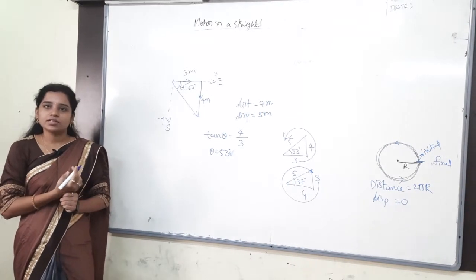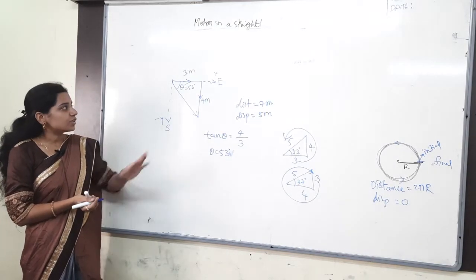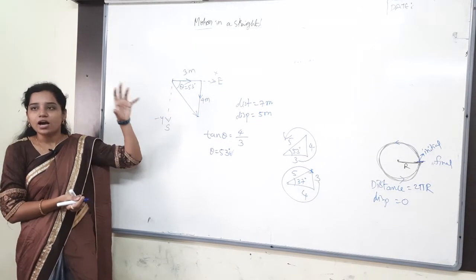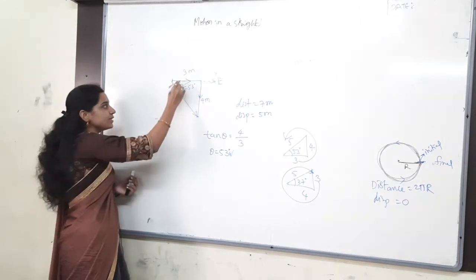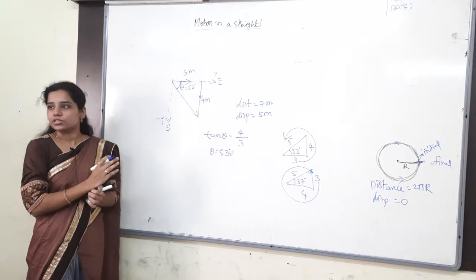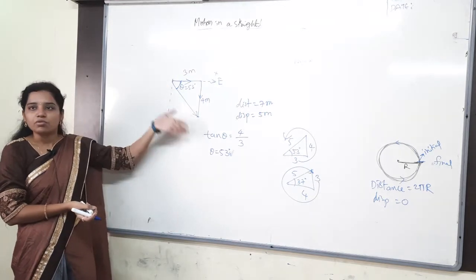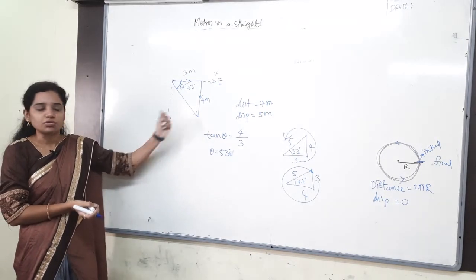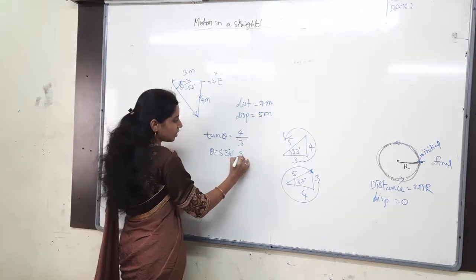South of east, yeah, that's correct, very good. South of east, nothing but, when we say half east, otherwise half west, whenever the angle is touching the east, the angle belongs to east only. You are understanding or not? And in which direction is it oriented? In the downward direction, nothing but south. So I can say theta is equal to 53 degrees south of east.